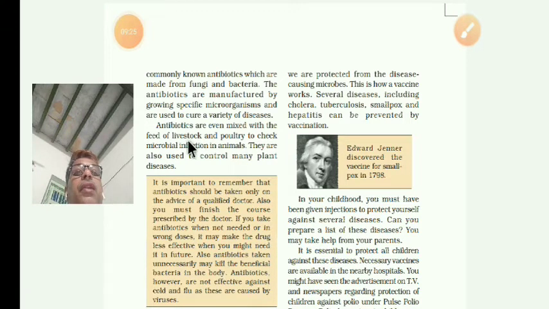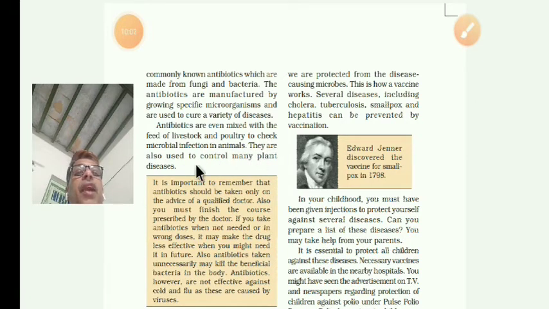Poultry means domestic birds like hens, ducks, geese. This is to check the microbial infection in the animals. For the removal of infection, antibiotics are mixed with their food, which is given to these animals.